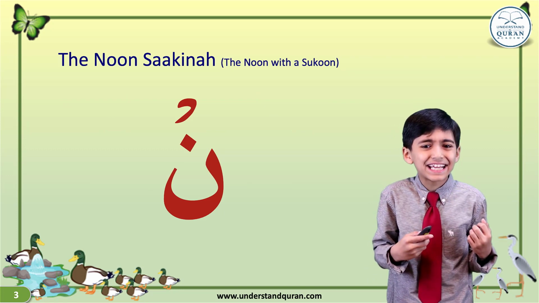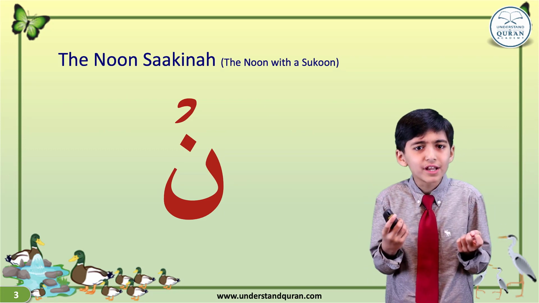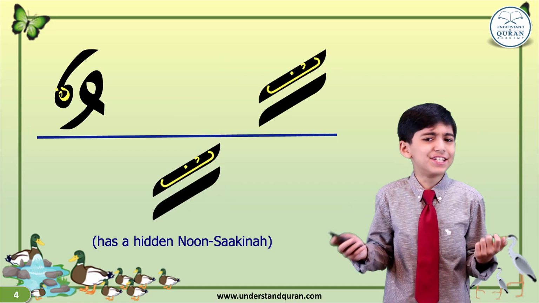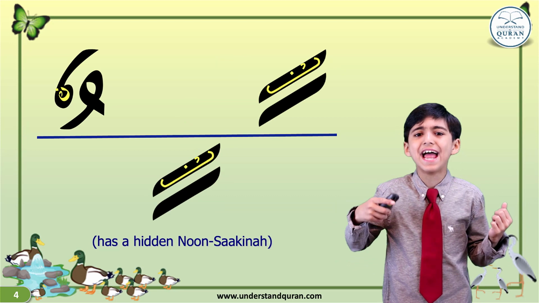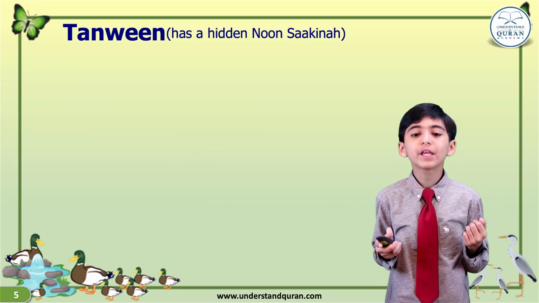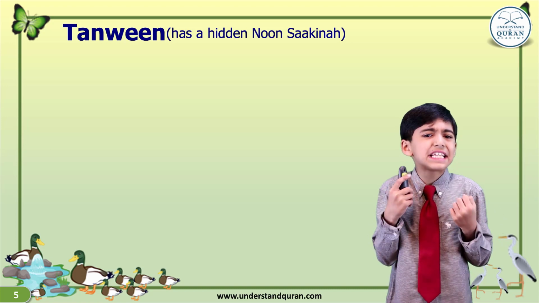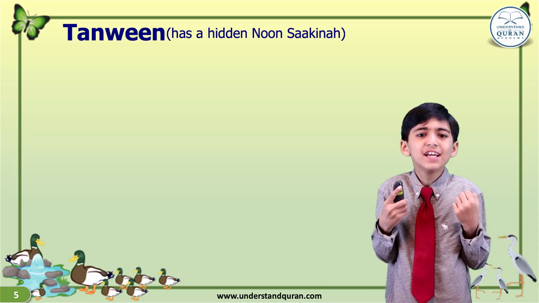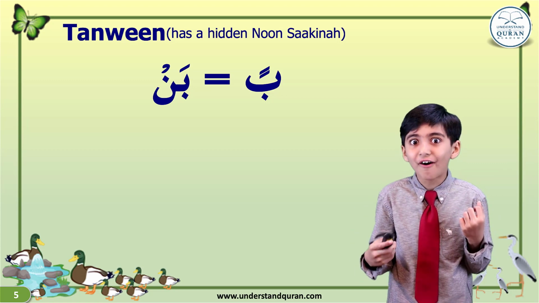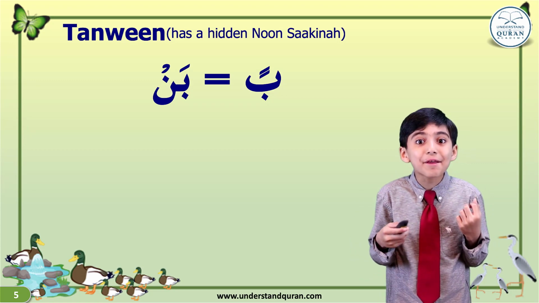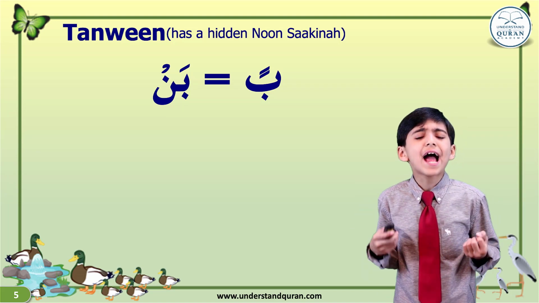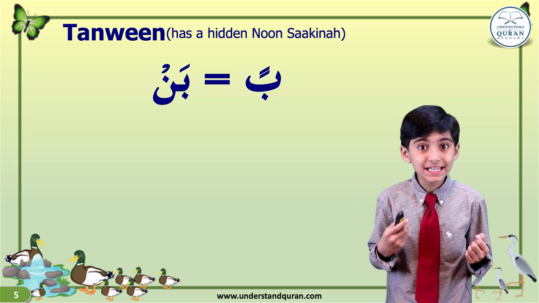So, noon sakin is just a noon with sukoon. And tanween is just double fatha, double kasra, and double dhamma. And they have a tiny hidden noon sakin in them. So, for example, if ba has double fatha on it, it is the exact same as ba with fatha, and after it is noon with sukoon. And we recite them both like this.